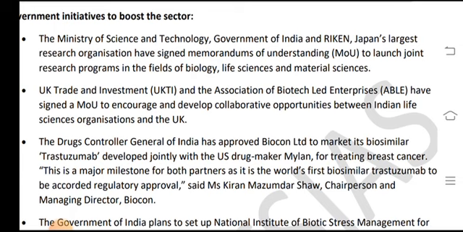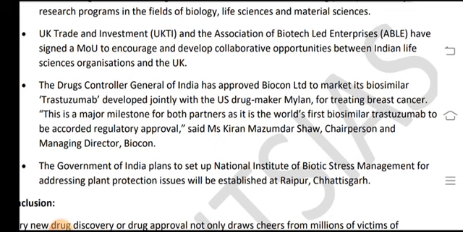The Drug Controller General of India has approved Biocon Ltd to market its biosimilar trastuzumab, developed jointly with the US drug maker Mylan, for treating breast cancer. This is a major milestone for both partners, as it is the world's first biosimilar trastuzumab to be accorded regulatory approval, said Kiran Mazumdar-Shaw, chairperson and managing director, Biocon.